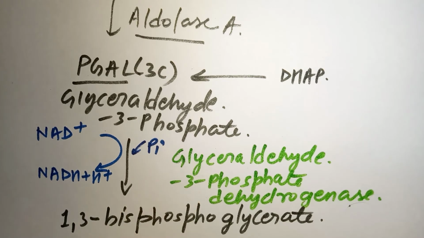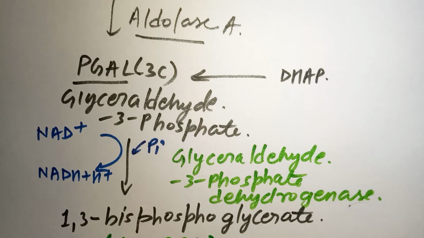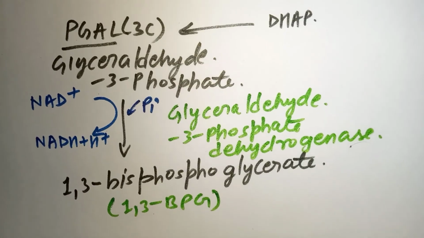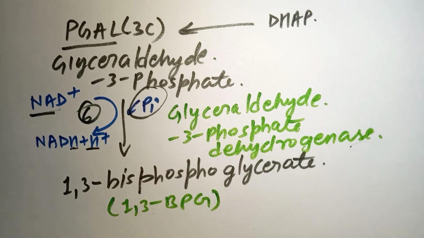1,3-bisphosphoglycerate is formed from PGLA. 1,3 bisphosphoglycerate, or 1,3 BPG, there is no difference between the two names. This is done by the enzyme glyceraldehyde 3-phosphate dehydrogenase. So this is step 6 of our reaction, so I am simply writing 6.